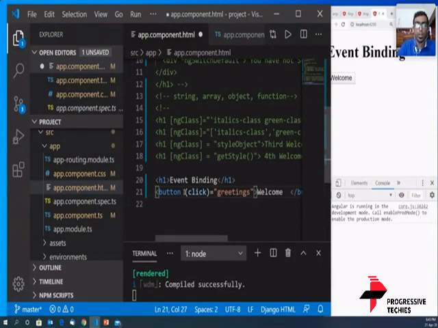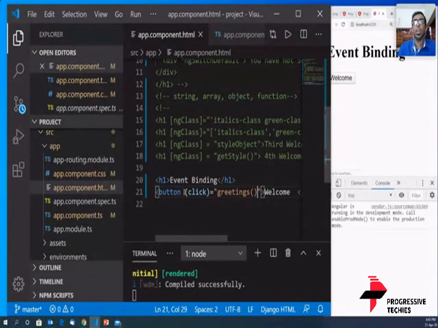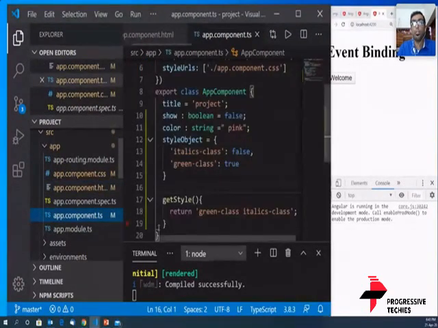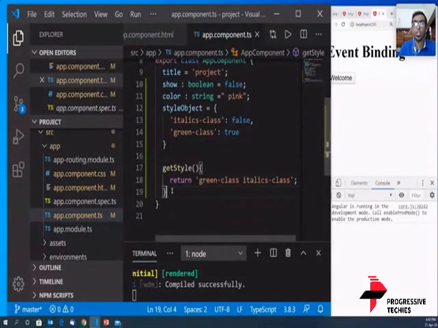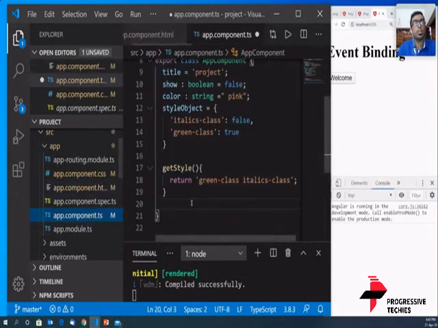Okay, let's simply assign it to greetings and save it. And we'll go ahead to the TS file, where we have all our business logic. Any logic that has to be implemented is implemented in the TS file. So let's go. What is the name of the function that I gave? Greetings. Let's take it as greetings, and let's define the function.